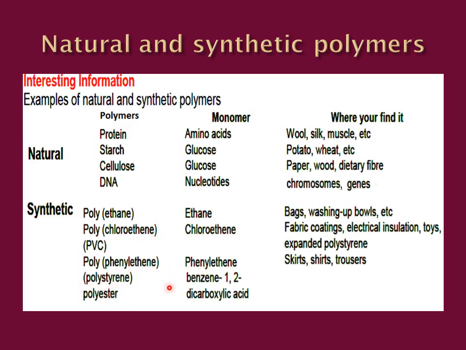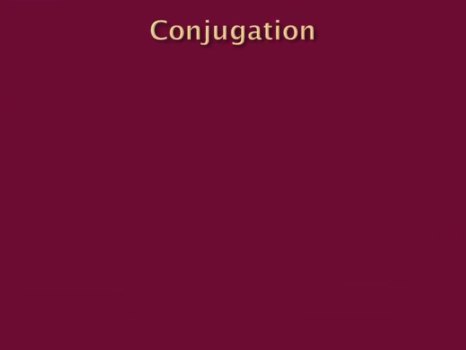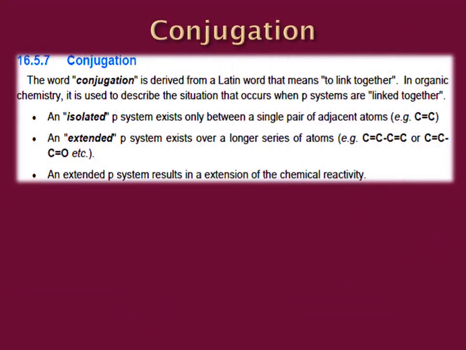Now students, let us start the concept of conjugation. The word conjugation is derived from a Latin word that means to link together. In organic chemistry, it is used to describe the situation that occurs when the p systems are linked together. What do I mean by saying p system? The p orbitals which are forming the double bonds.